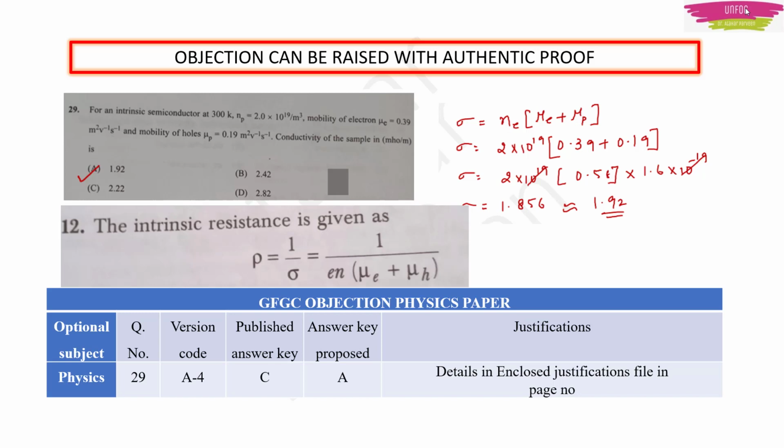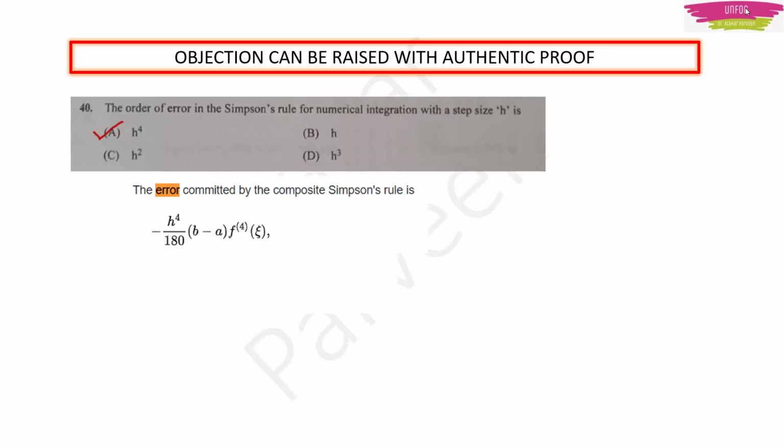You have worked hard. I am sure that you have written the exams going out of cities. Many of you must have gone out of station, isn't it? Because this exam was not conducted in all the cities. It was conducted in only a few major cities, isn't it? So after working so hard, why do you keep quiet if the questions or the options are wrong? This is a mistake from their side, isn't it? Then it is better that we fight for the right thing. So please don't wait for anyone. You all raise the objections personally from your email IDs. Okay, moving on.